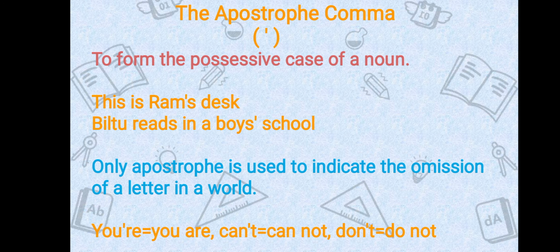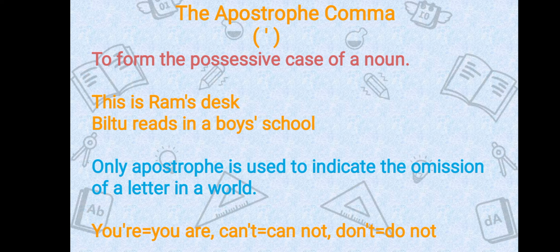Next is the apostrophe. Mainly we use the apostrophe to form the possessive case of a noun. So I hope you all know what the possessive case is. When something belongs to someone, that is possession, that is possessive. When we use the possessive case in a sentence, we use an apostrophe.